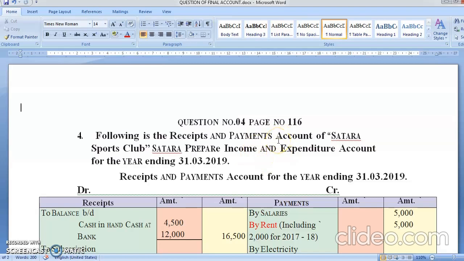Okay students? But one thing I'll tell you, in income and expenditure only revenue expenses will come. What do you mean by revenue? Revenue means which is required to run the business on day-to-day basis.